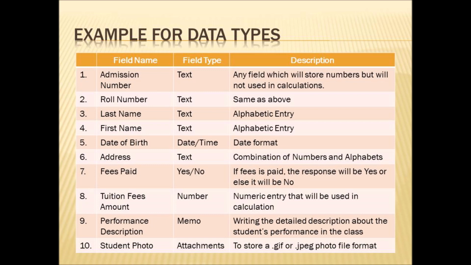We are going to add a student photo. For this, you can make the field type attachment, because you are going to attach the student photo. This is used to store .gif or .jpeg photo file formats. You can store the .gif or .jpeg file format if you set the field type as attachments.